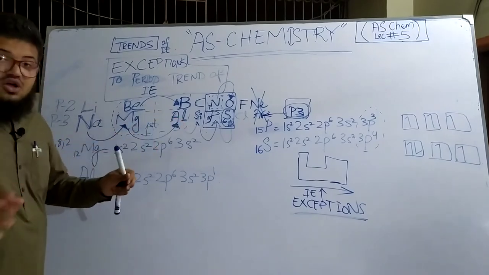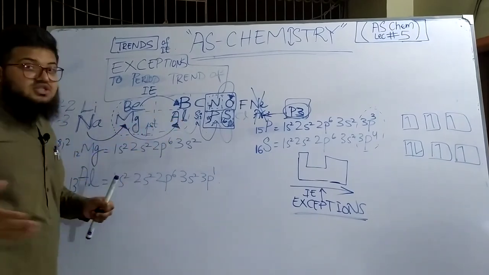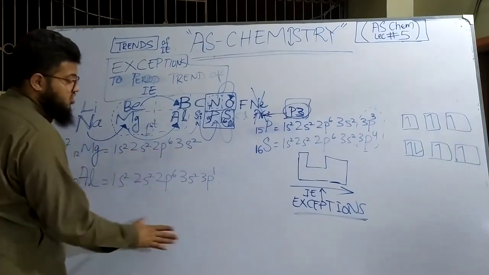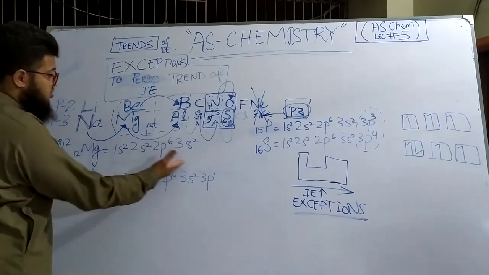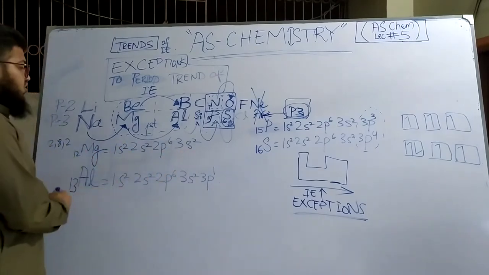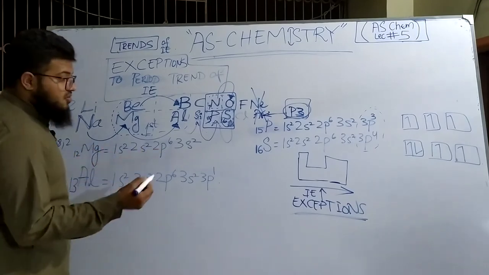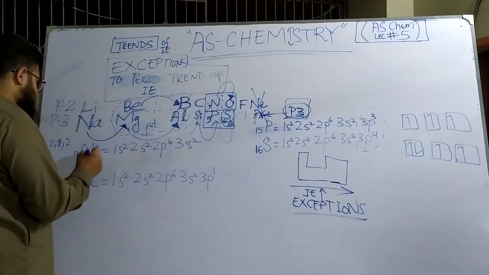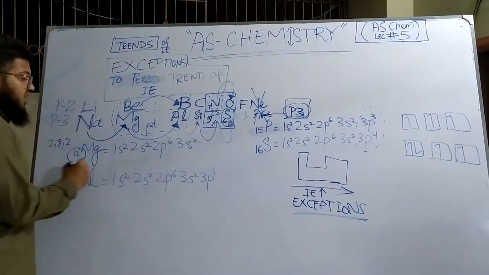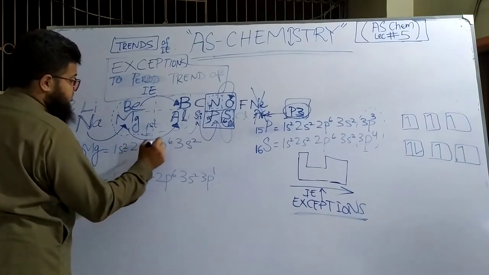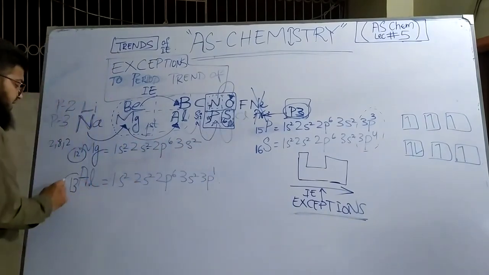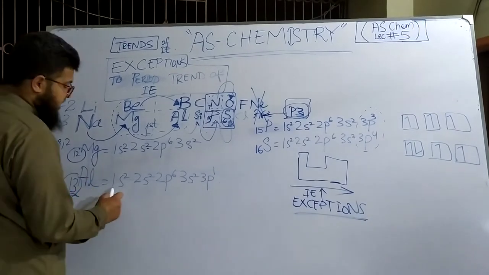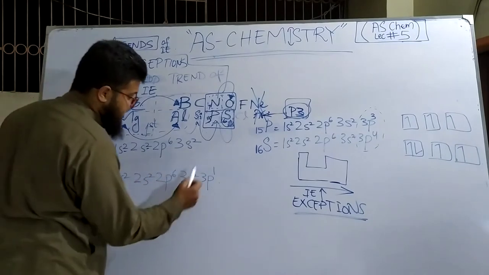Now let's talk in detail about this exception. Why does this change arise? For the exception we'll need to first express both of them in their electronic configurations. I'm assuming that you guys know how to write these electronic configurations in s and p orbital format, so I'm not going to go into the methodology. Magnesium has a proton number of 12. These are the electrons: 1s2, 2s2, 2p6, 3s2. For aluminum the proton number is 13, meaning it will have 13 electrons, so the electronic configuration is 1s2, 2s2, 2p6, 3s2 and 3p1.